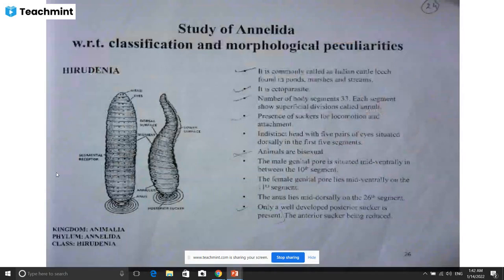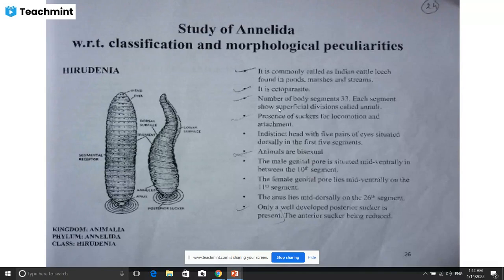When you look at the characteristics of this animal: kingdom Animalia, phylum Annelida, class Hirudinea. It is commonly called the Indian cattle leech. Generally, this animal bites and attaches to cattle, therefore it is called the Indian cattle leech, found in ponds, marshes, and streams.